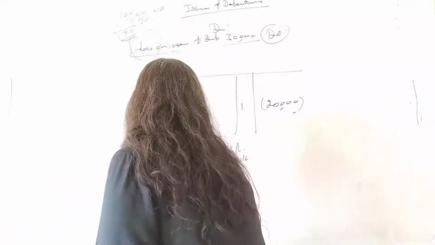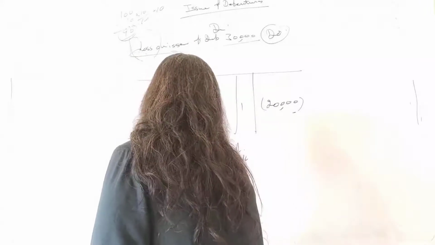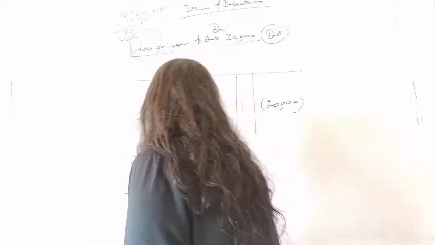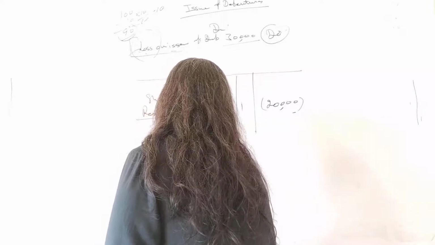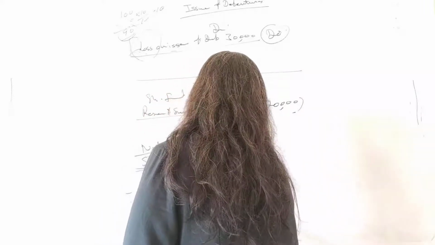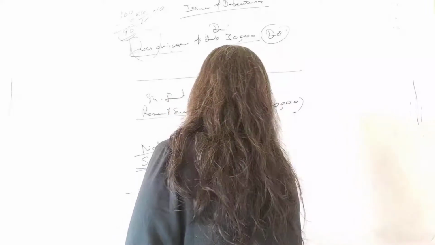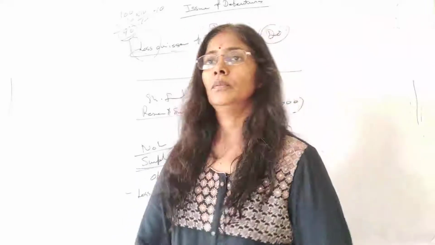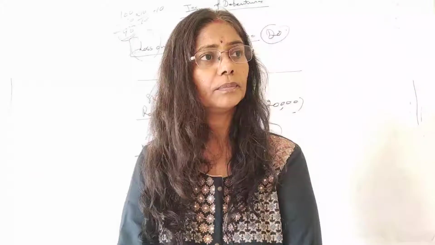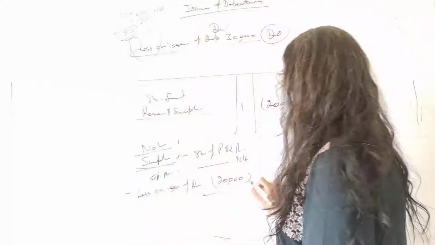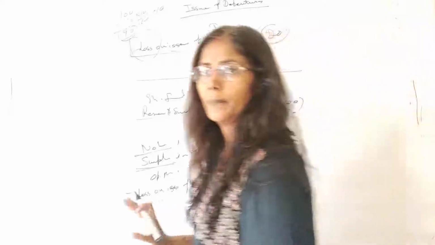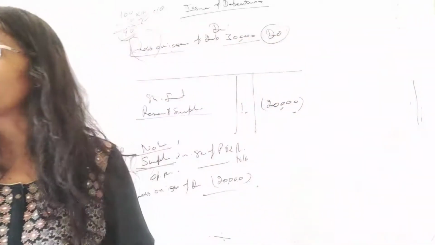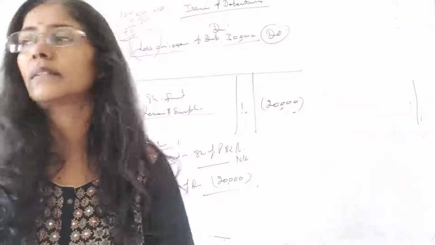So use that. Your opening balance becomes nil. Then loss on issue of debenture 20,000. So this is your negative balance. Have you understood? Yes, ma'am. So this 20,000 negative balance that you have shown here, in reserve and surplus. Have you understood? In the chapter of debenture, how have we reached the reserve and surplus?